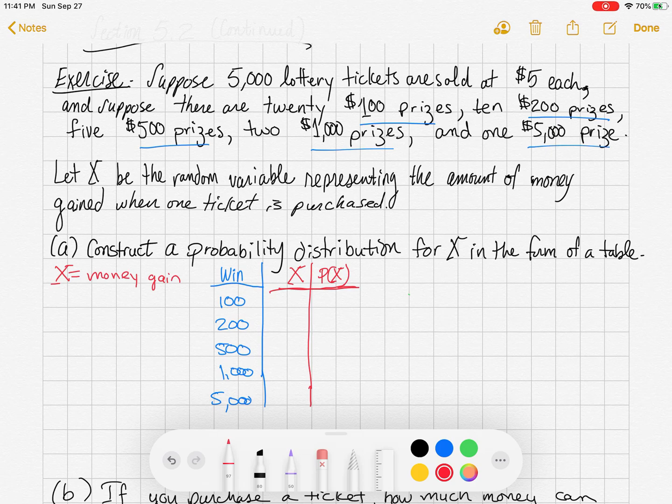Okay, so we got to think about the gain. What does it mean to gain? It means you take the total amount of money that you win, right, minus how much you spent on the ticket. So we spent $5 on every ticket. Keep that in mind. So I buy a ticket. Let's say I win $100. Well, I spent $5 on my ticket. So in reality, if I take 100 minus 5, I'm gaining 95, right? So I got $95 gain.